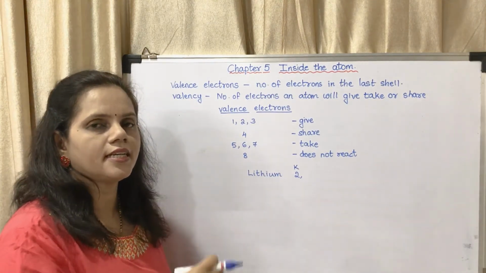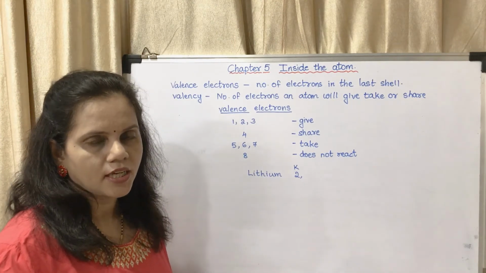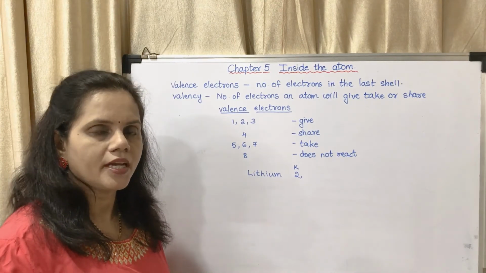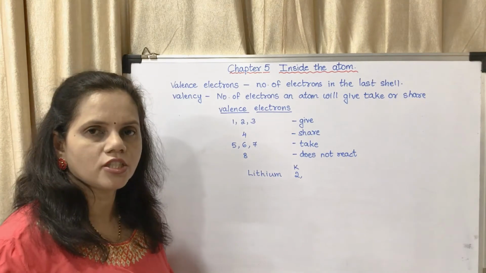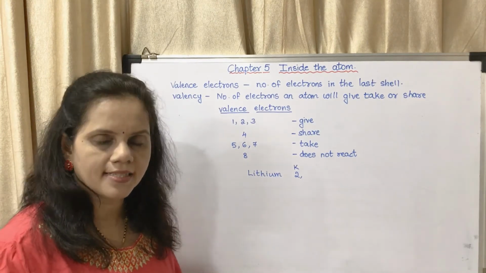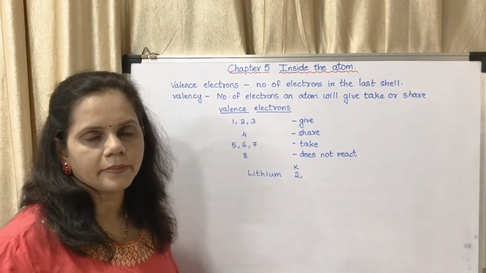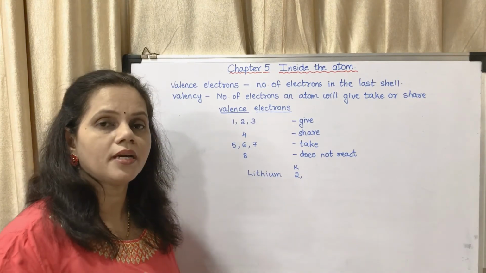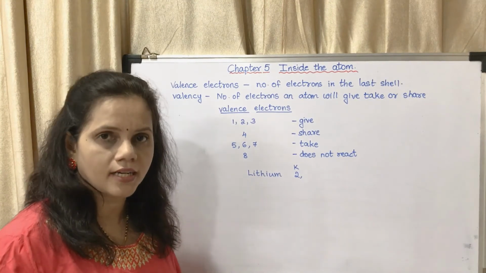So it is reaching the nearest inert element. Inert element means helium. This is the electronic configuration of helium, and helium's valency is 0. It is an inert element. It does not react. So everybody wants to get converted into an inert element.